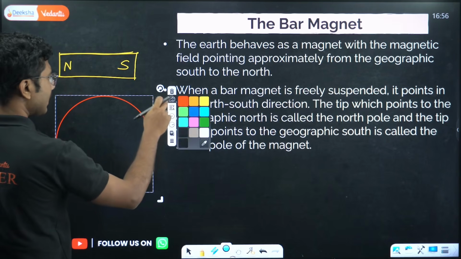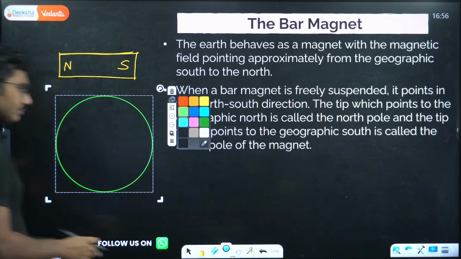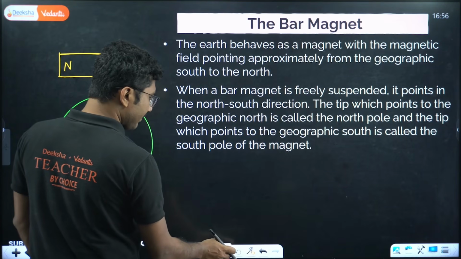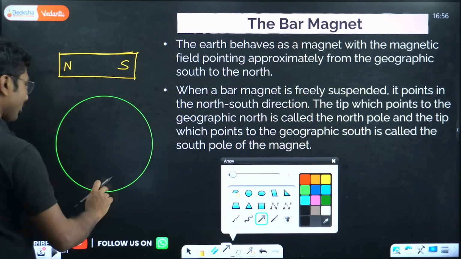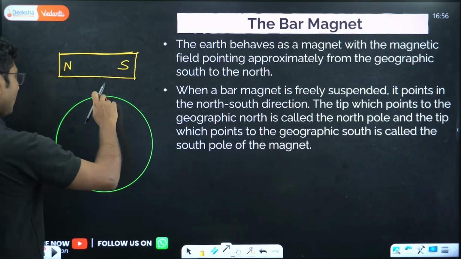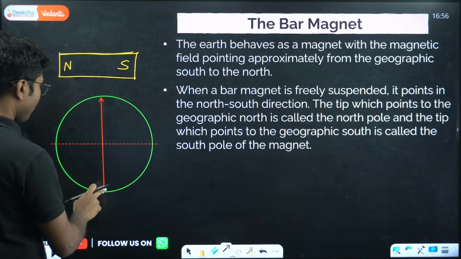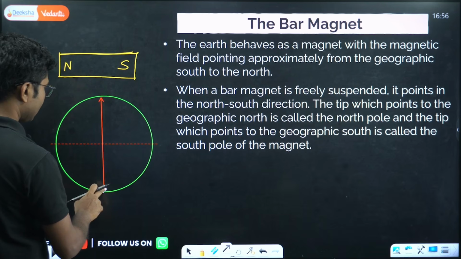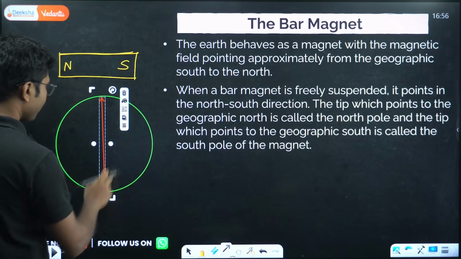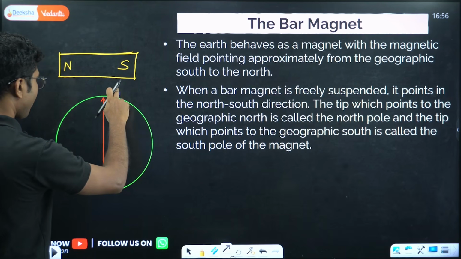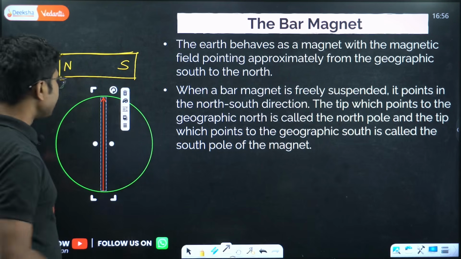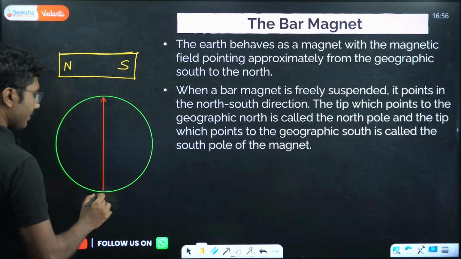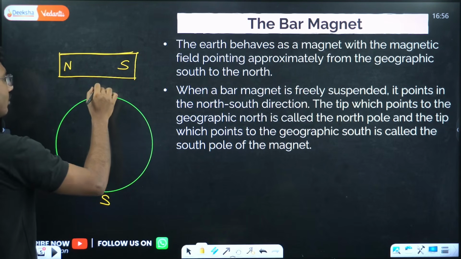So just think that this is the earth, this is our planet Earth. Assume for now that there is a magnetic field in the earth which points from south to north, like this. Just rotate a little bit. So this is the earth's magnetic field. This is our south, this is our north.